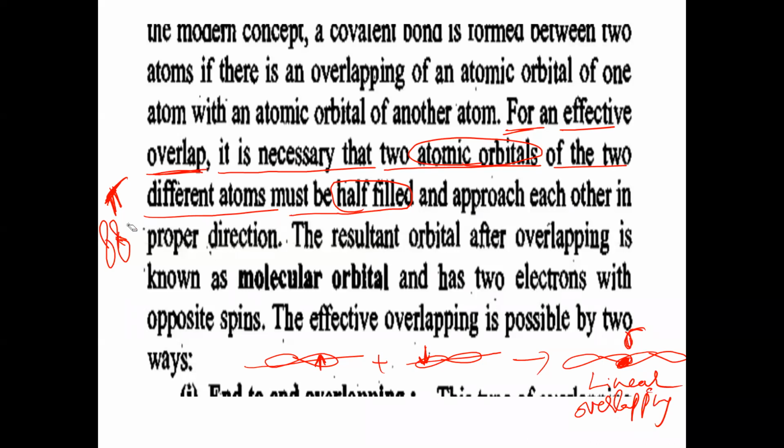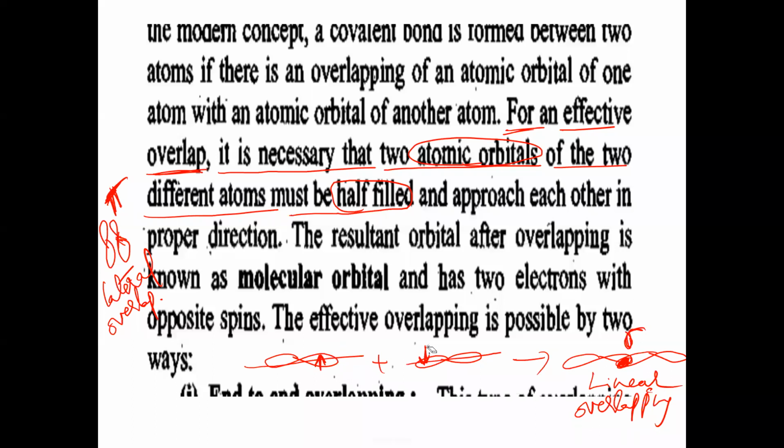Next, in this case, this type of overlapping is called lateral overlapping. This lateral overlapping will form which bond? Pi bond. So the arrangement of two atomic orbitals should be proper.